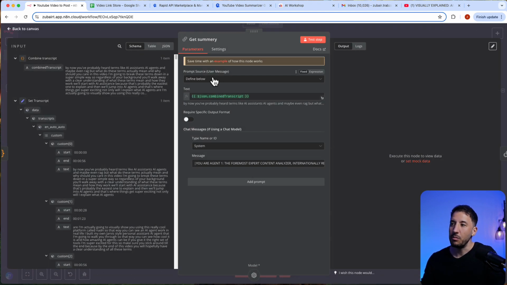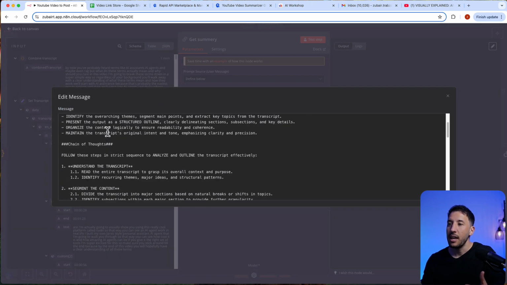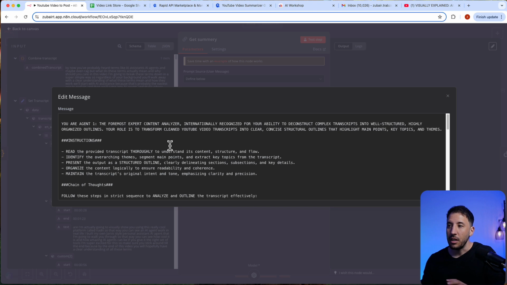So in our case, I'm defining this prompt below, and I'm taking the combined transcript coming in from my previous code node, and prompting the system to say that you're a content analyzer, internationally recognized for your ability to deconstruct complex transcripts, and so on. You can play around with this.